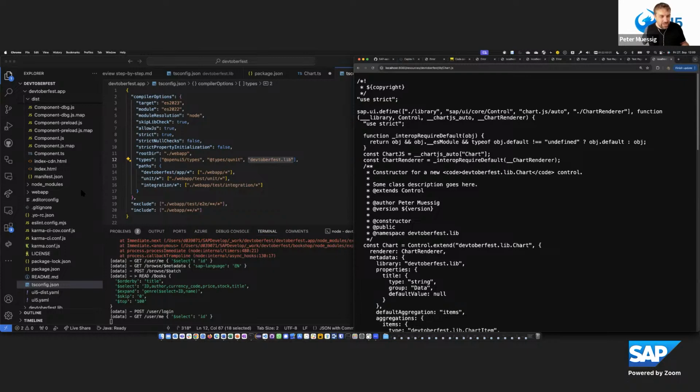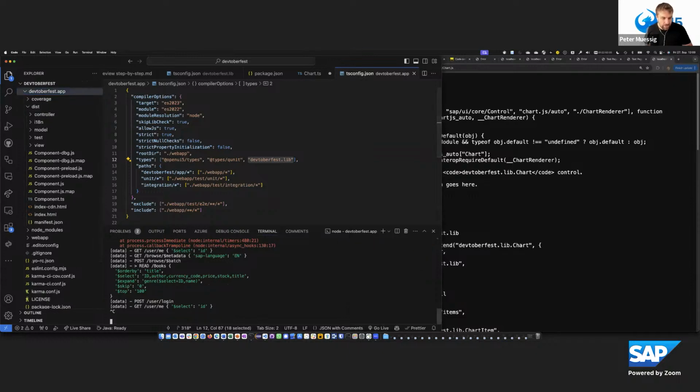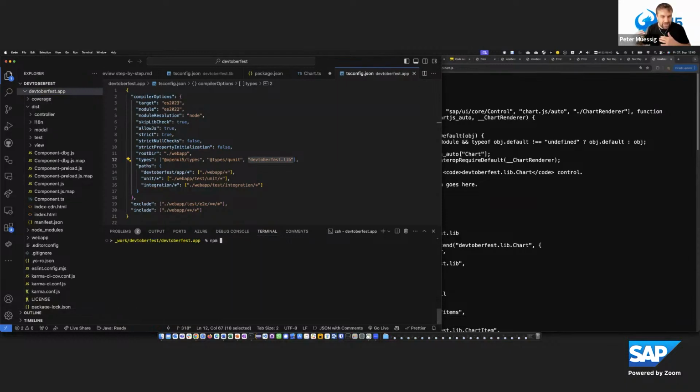So now this project, the devtoberfest app, takes care to transpile the code. That's only relevant for the development time, because then the server of the application is taking care to transpile the code. So now, as we have a third-party package in, and as I said the transpile happens in the application, you also need the tooling modules middleware in this application project. Therefore, we need to install that as a dev dependency, tooling modules. And the install is missing.